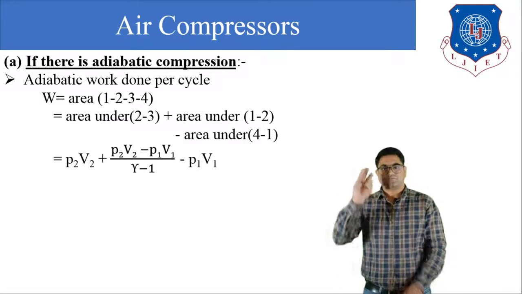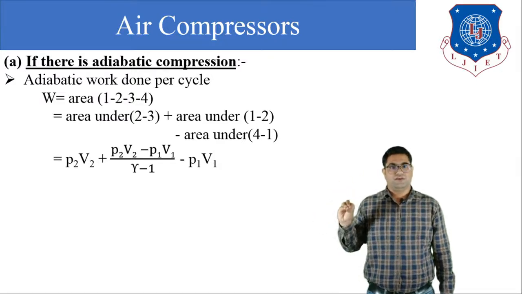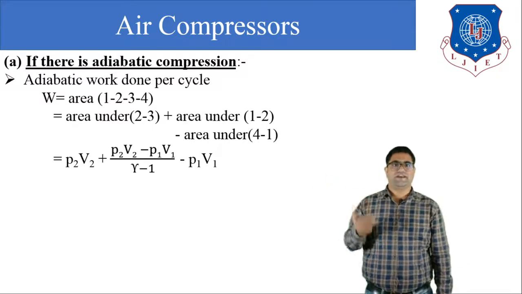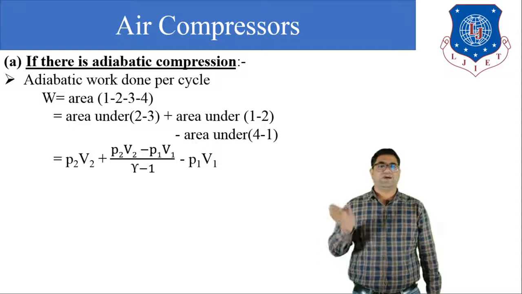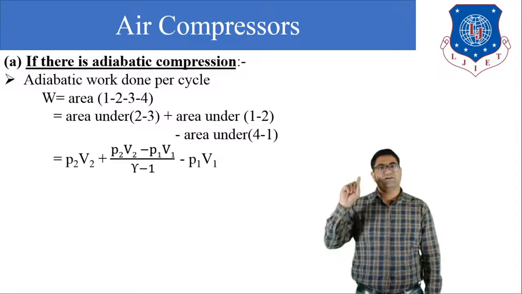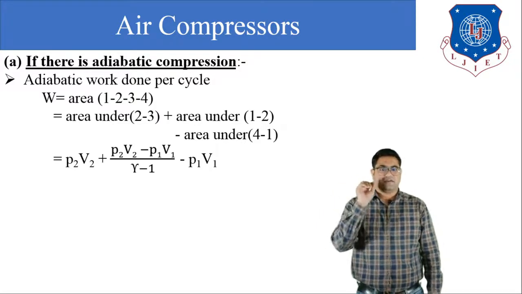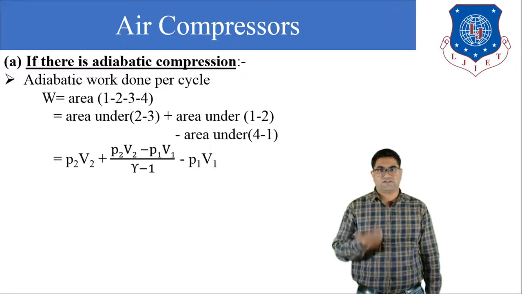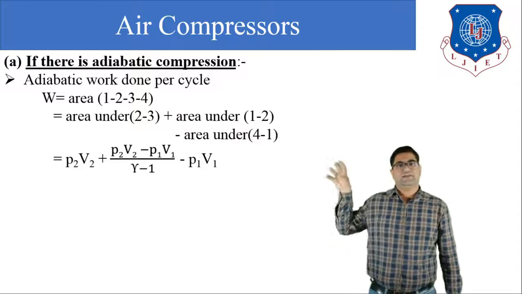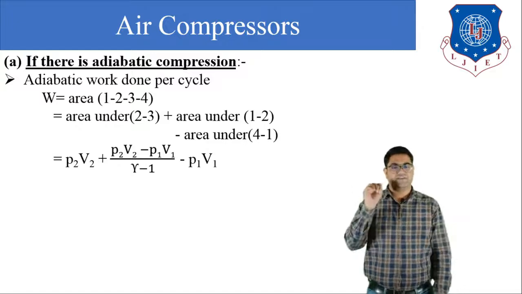We know that process 1 to 2 is the adiabatic process, so for it we can write the work done as (P2V2 minus P1V1) upon (gamma minus 1). Process 2 to 3 is the constant pressure process, so we can write P2V2, and process 4 to 1 is again a constant pressure process, so for that the work done is P1V1. So the area under 2 to 3 is equal to P2V2, plus the area under 1 to 2, that is the adiabatic process.